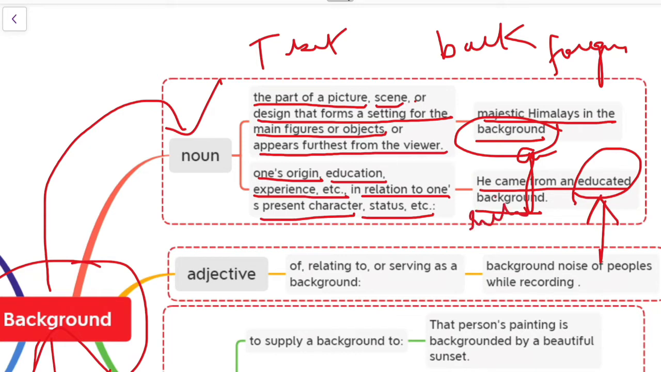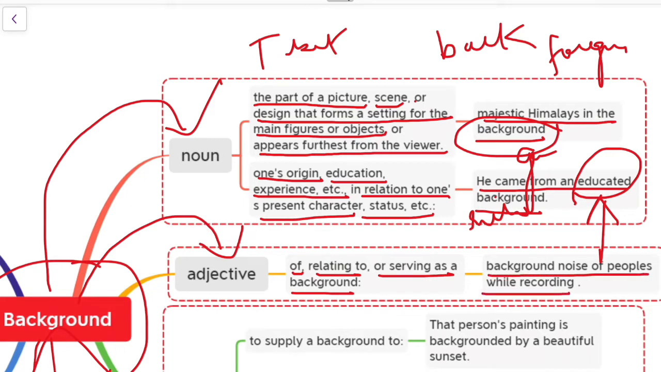Okay, next. Now let us see how we can use background as an adjective. Adjective, as you know, describes the noun, pronoun, etc. So let us see how we can use background as an adjective. Of, relating to, or serving as a background. When something is serving as a background, we can say it is used as an adjective, as in background noise of people while recording.